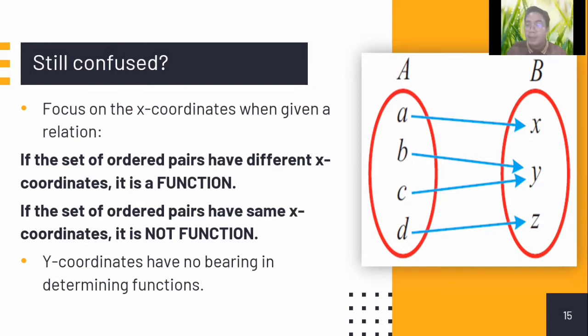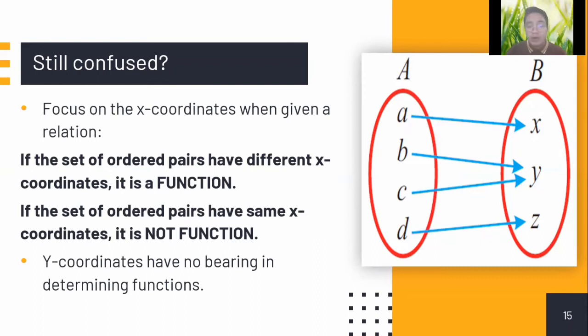In the local term, there should be no same values of A based on this illustration, or the values of your x coordinates. If the set of ordered pairs have the same x coordinates, it is not a function. So if they have the same x coordinates, they have the same values in A, it is not a function. So just remember, always focus on the A values or the x values based on this definition.